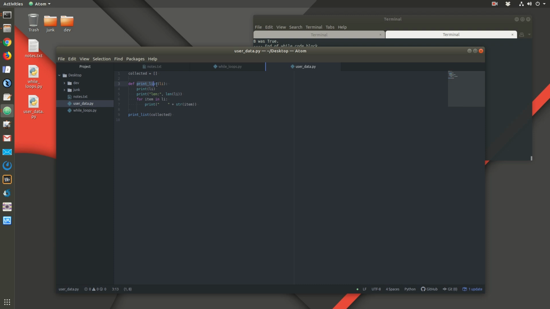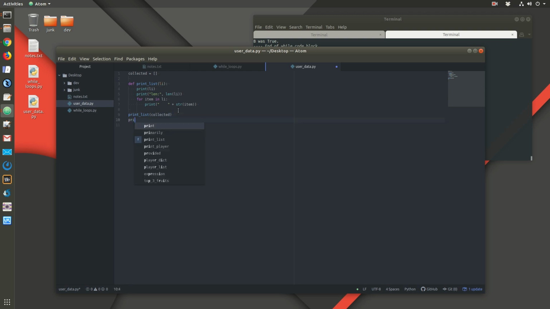Now if I actually want to execute this code block, then I have to call the function. This is a function call, and I actually have to pass in a value here. So collected is my empty list up here, but inside the context of this function definition, li then becomes whatever value I've passed in. Okay, so li becomes this empty list.